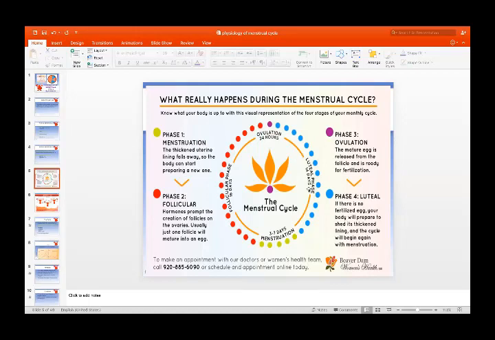During the luteal phase, the body prepares to shed its lining, and the cycle will begin again with menstruation. After the luteal phase, there is withdrawal of the hormones, estrogen and progesterone, which leads to the shedding of the endometrium, and menstruation starts again. So this is the brief outline of the menstrual cycle.